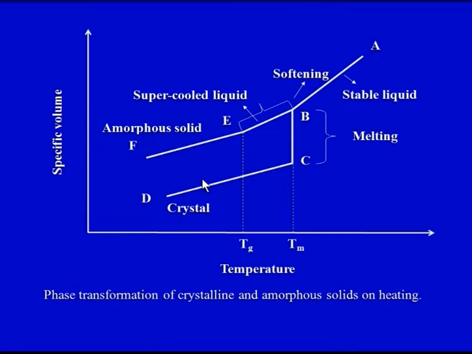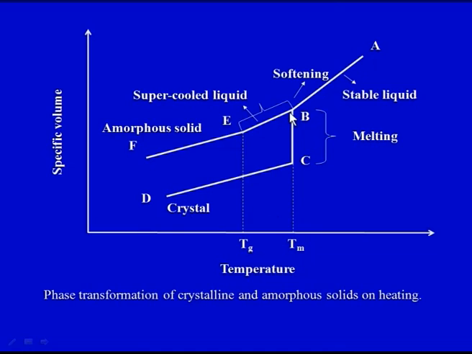Now, on your screen you can see a diagram. On the y axis we have the specific volume, on the x axis we have the temperature. Again I am repeating, y axis specific volume, x axis temperature, and this diagram shows the phase transformation of crystalline and amorphous solids. The temperature is coming down from a particular temperature. Here we have an amorphous solid at a particular temperature, and here we have condition A. This is our temperature Tm.